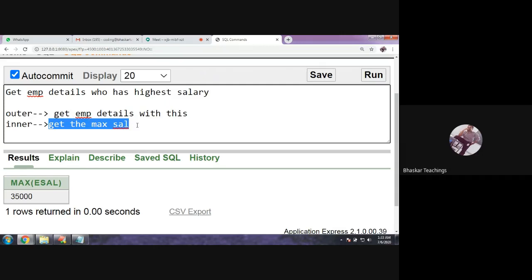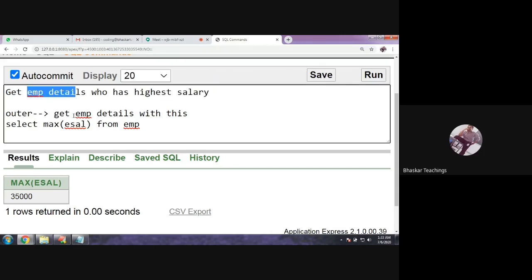This is my process. So let me write the query to get the maximum salary. That is select max of esal from EMP. This is my inner query. This will retrieve me the highest salary. Okay, so now let me write the outer query. What should the outer query be? Get the employee details. This is the inner query part and this is the outer query part.